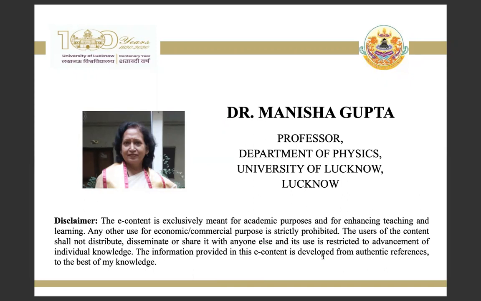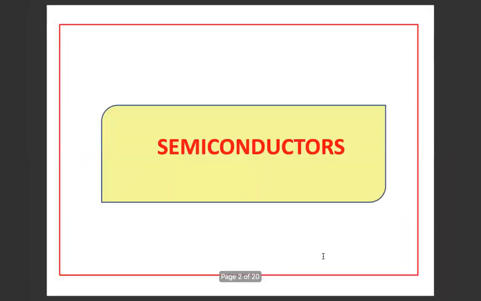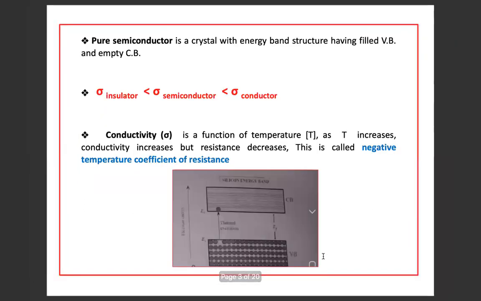So today we'll discuss semiconductors. As we all know, a pure semiconductor is a crystal with energy band structure having a filled valence band and an empty conduction band. Conductivity of a semiconductor lies in between insulators and conductors.